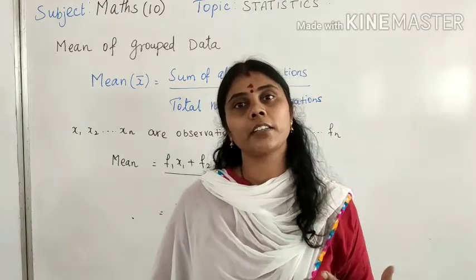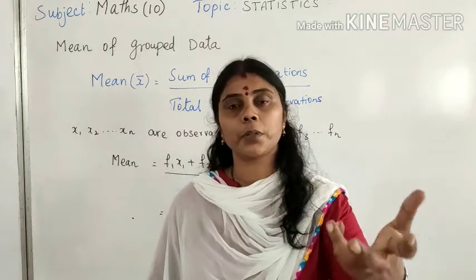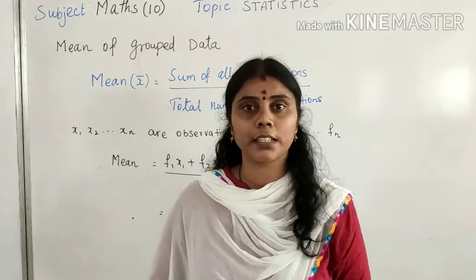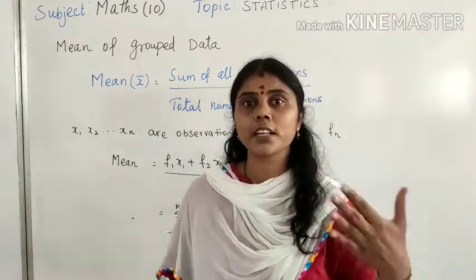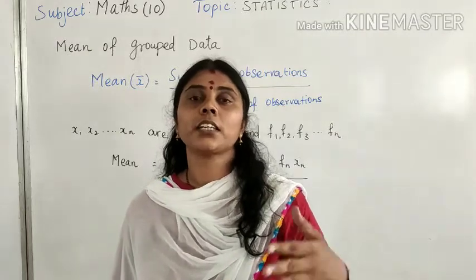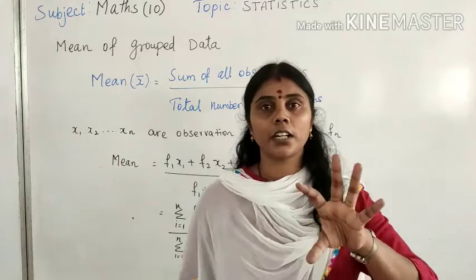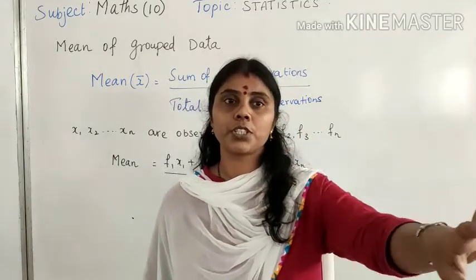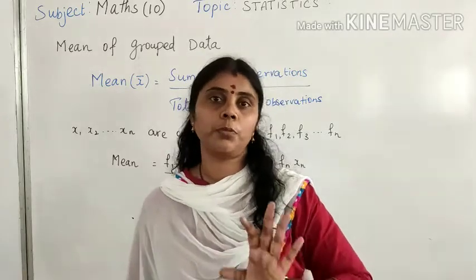Whatever marks you are earning, the teacher is randomly distributing the papers. At that time she says the mark, that is your ungrouped data. After that the teacher will analyze those marks and find the average. Randomly she gives the mark out of 50, how much you got, that is your ungrouped data.